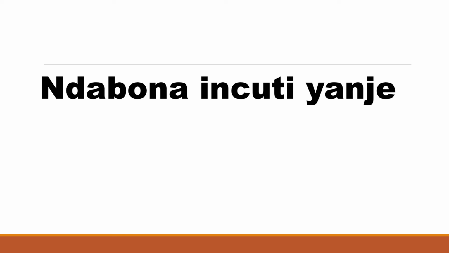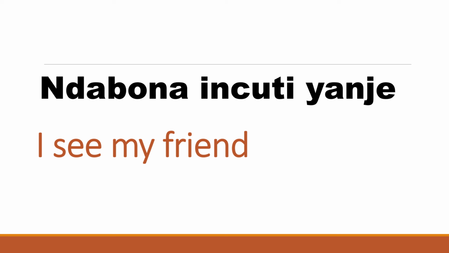Verb number 49, to see. To see in Kirundi is kubona. Repeat after me. Kubona. Here's an example sentence. Ndabona inshuti yanje, which means I see my friend. Ndabona inshuti yanje. I see my friend.